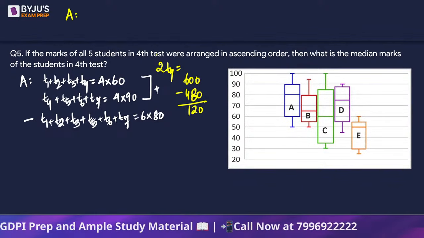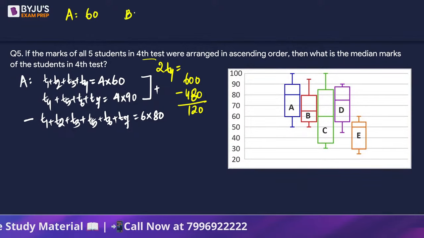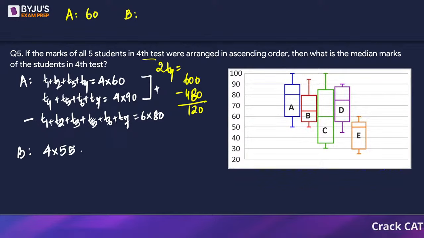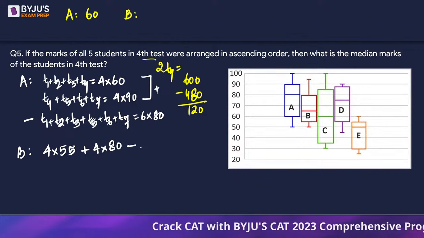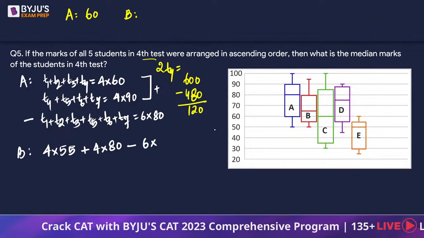So A का, if we talk about the 4th test, this is 60. Similarly, if I want to solve for B, I shouldn't be writing everything, right? अपन क्या करने वाले हैं? We will be doing 4 into the bottom number, which looks 55, plus 4 times the upper number, which is 80, minus 6 times the middle number, which looks 65.